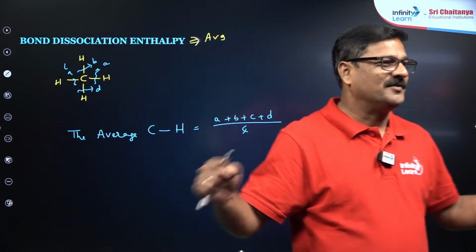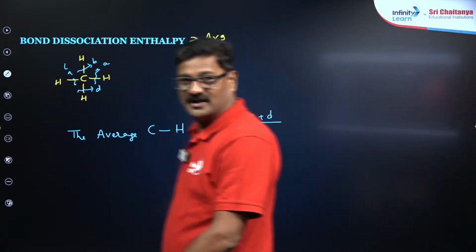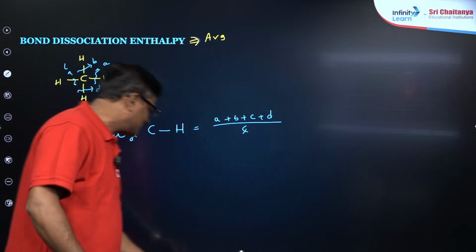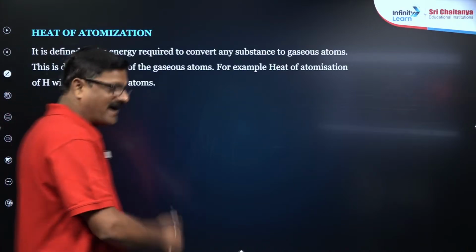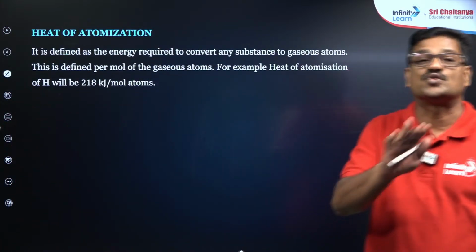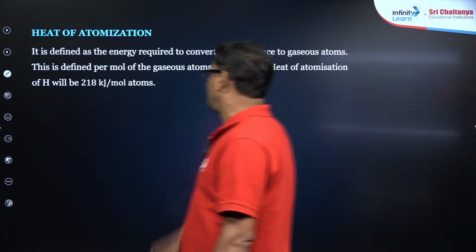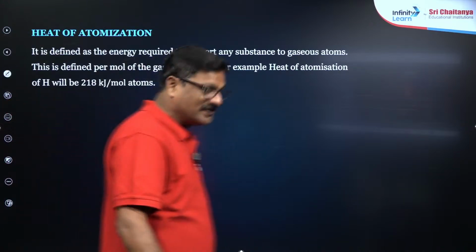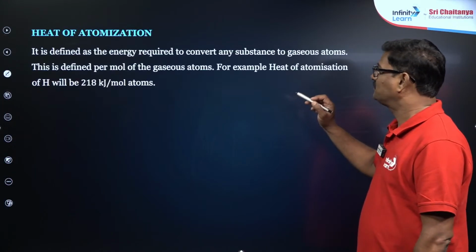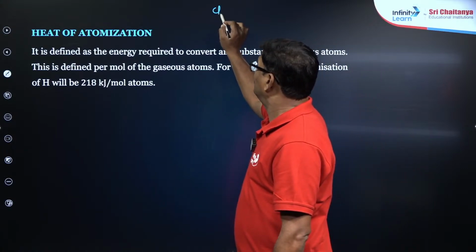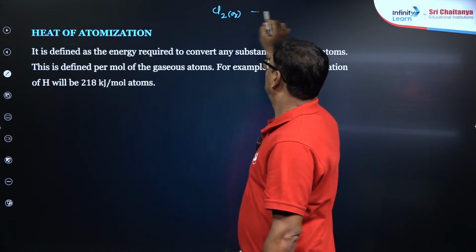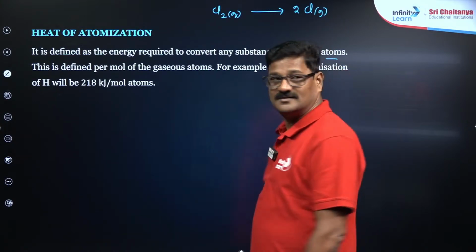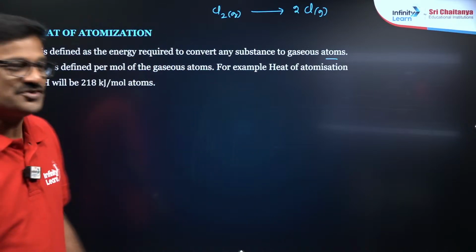Right. Okay, fine. Now let us talk about, this is the average bond dissociation energy, and let us go ahead with some more things, that is heat of atomization. It is defined as the energy required to convert any substance into gaseous atoms. I mean to say, here chlorine gas is converted into 2 chlorine atoms. Atoms का है ना, that is called enthalpy of atomization.